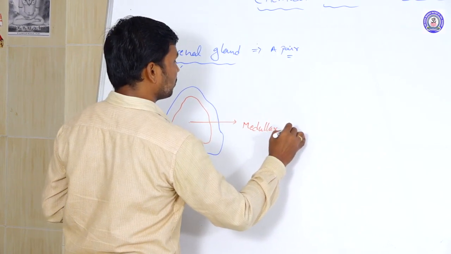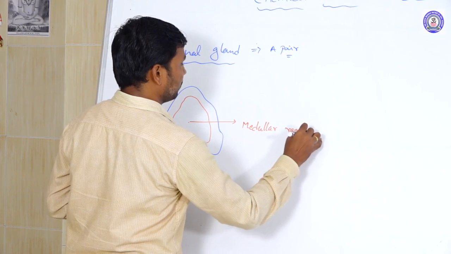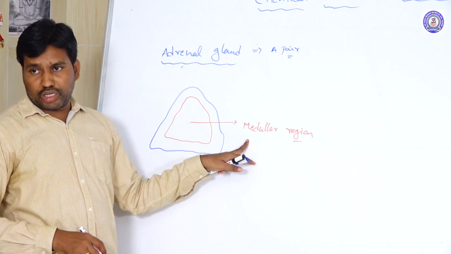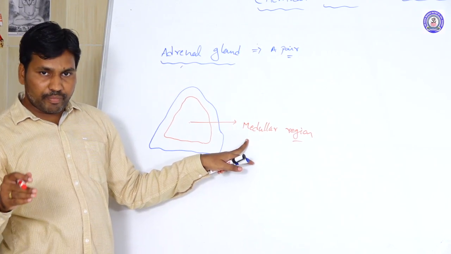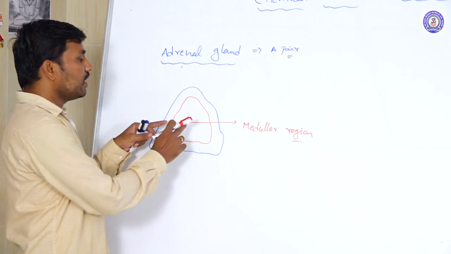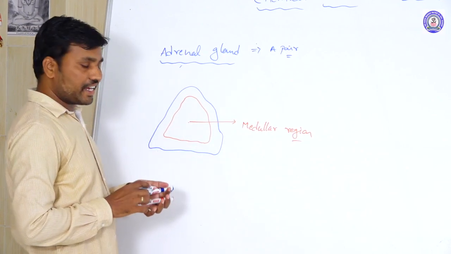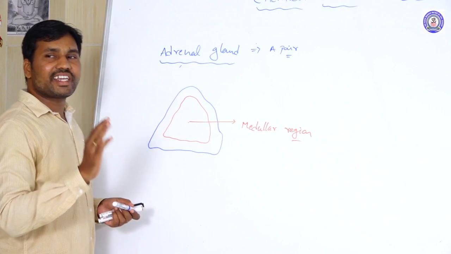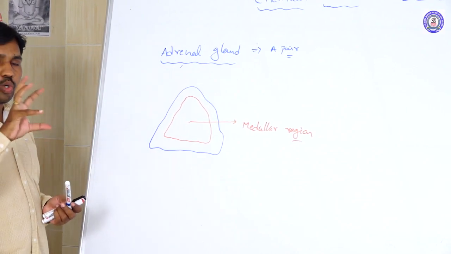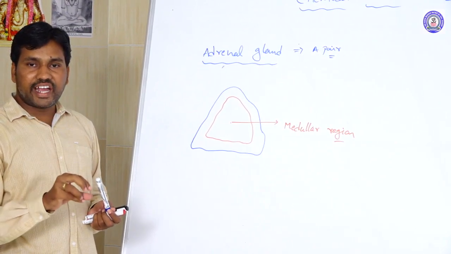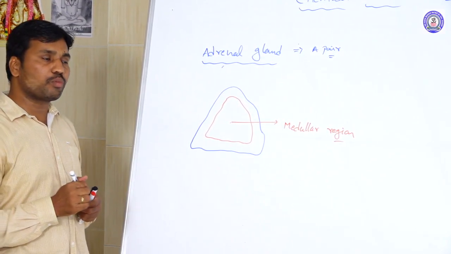Actually, it originates from the ectoderm in embryonic development, and it produces the most important secretions. So totally all the adrenal gland hormones are steroid hormones only.